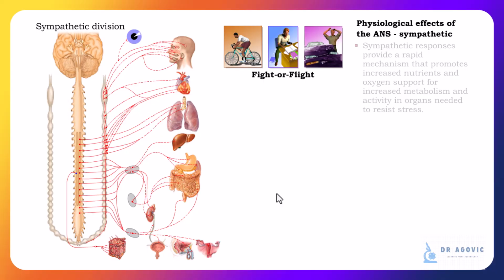In general, sympathetic responses provide a rapid mechanism that increases nutrients and oxygen to support increased metabolism and activity in organs needed to resist stress.